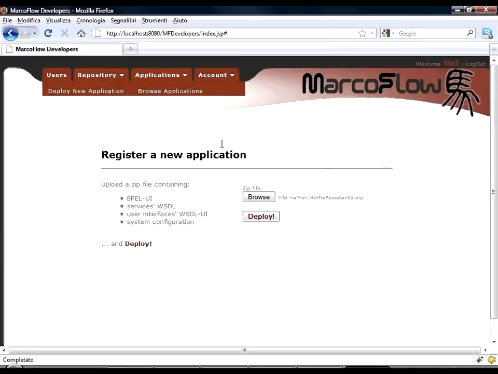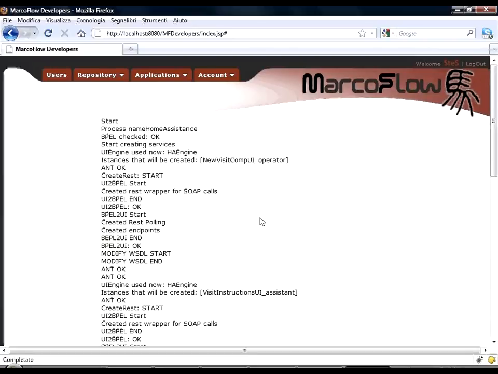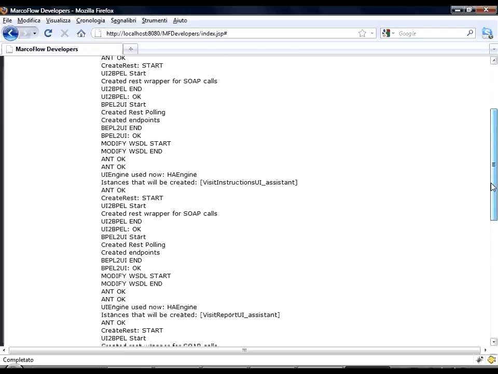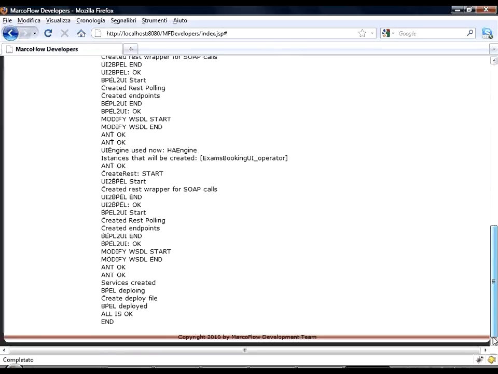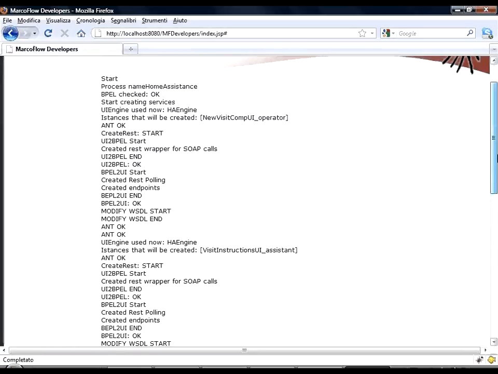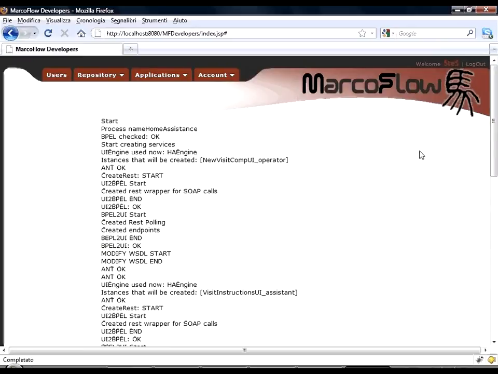Now the compilation process generates and properly deploys all the code needed to make the application work. There is the standard BPEL that will be deployed on the BPEL engine, all the needed UI orchestration definitions, and also the mediator services allowing the communication among UI engine client and BPEL engine, which will be deployed on the UI engine server. Well, the compilation report says all is okay. So now we have our application completely deployed and ready to run. Let's go run it.